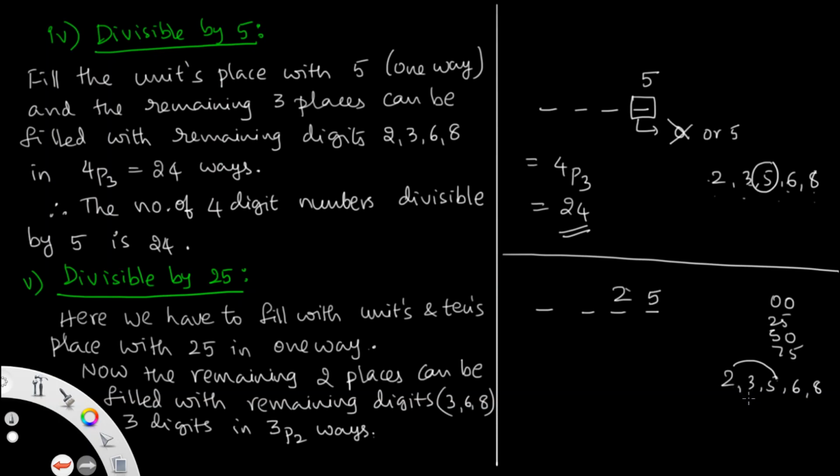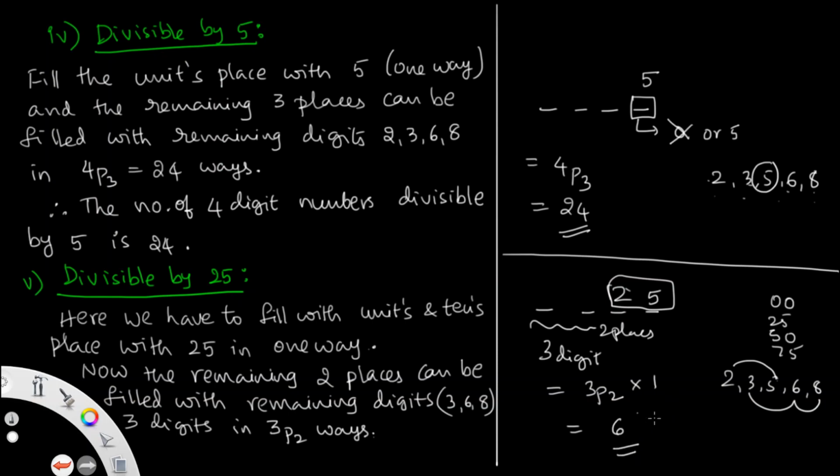So with 2, 5 used, you get three digits and two leftover places. This can be done in 3P2 ways, and there is only one way to fill the last two places, so 3P2 into 1. 3P2 is 6 ways. So 6 numbers are divisible by 25 out of the given integers 2, 3, 5, 6, 8. This is question number 13.